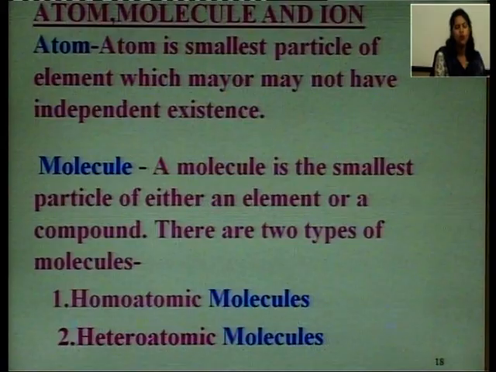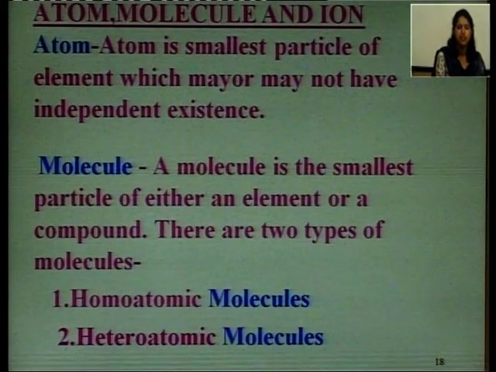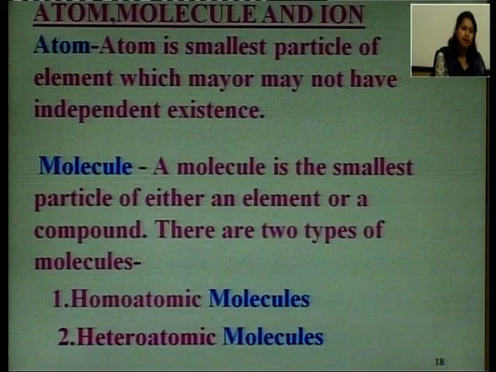I have also quoted some examples here of which of the elements occurring in nature have independent existence and which do not occur in nature independently. All the noble gases occur independently, the rest of the elements are not present independently. So, in what form are they present? If I am saying that oxygen is not present in its atomic form, then in what form is it present?